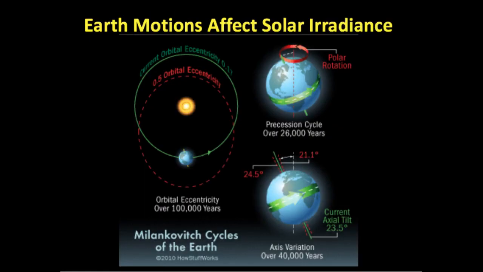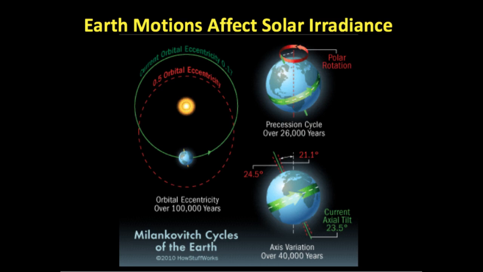Variations in the tilt of Earth's axis, precession, and orbital eccentricity all contribute to changes in the amount of light striking the Earth's surface at different latitudes. This in turn affects climate. The tilt of our axis varies between 21.1 and 24.5 degrees. Currently the tilt is 23.5 degrees. To go from its maximum to its minimum and then back again takes 40,000 years.